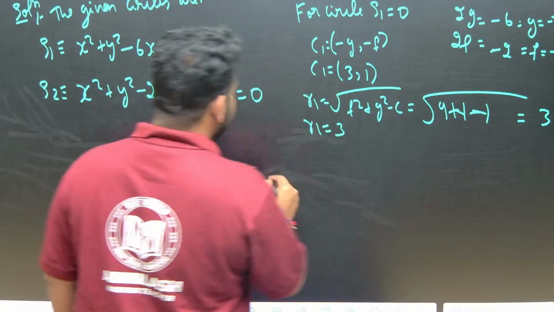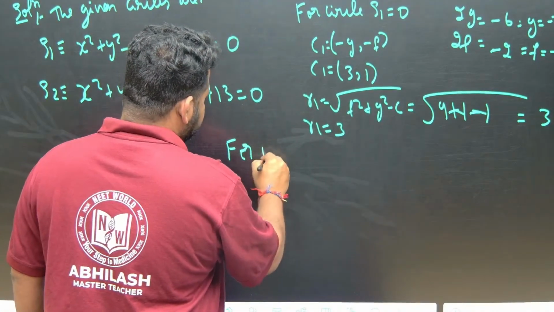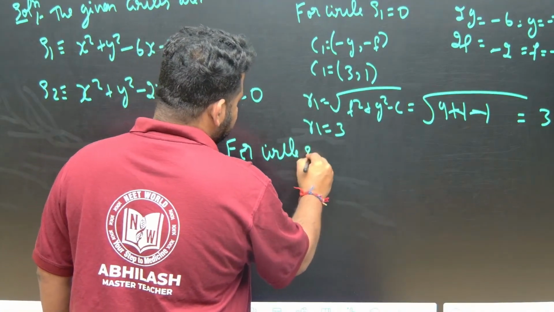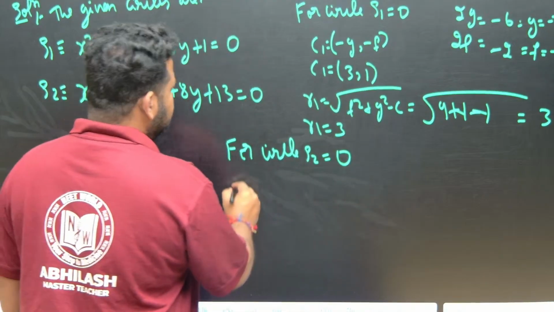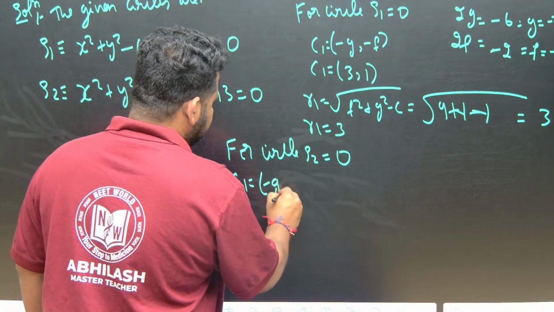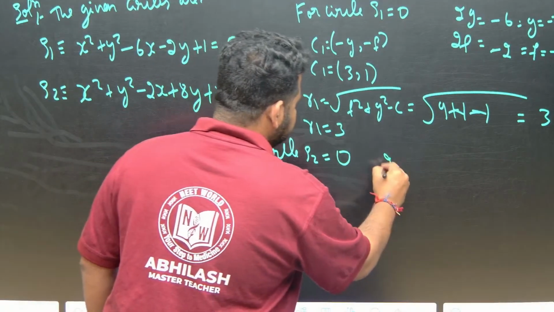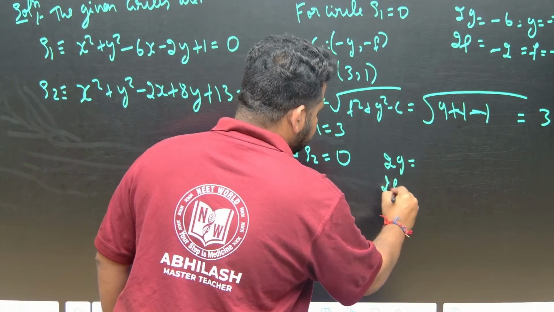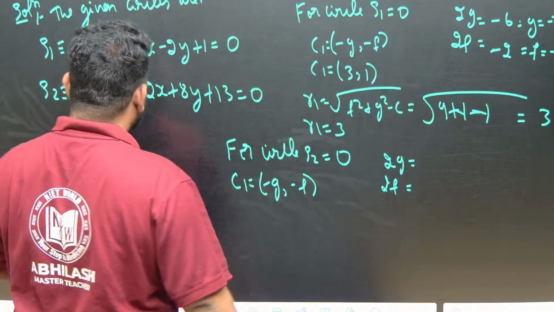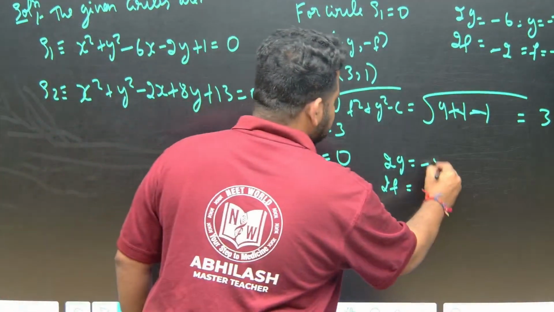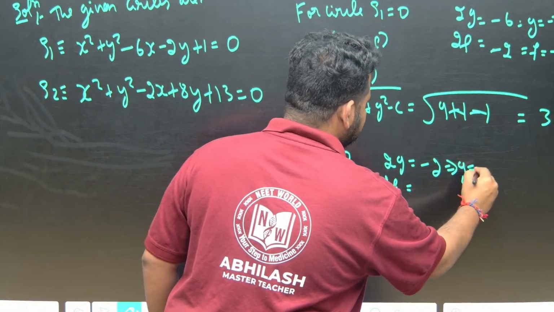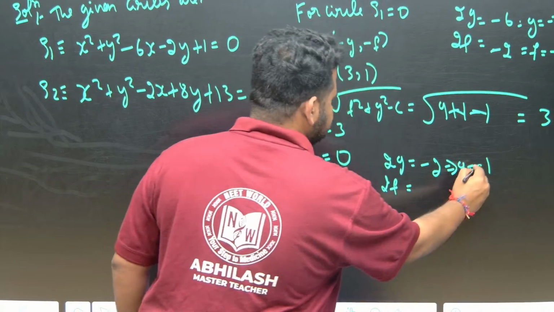Now let us talk about circle 2. For circle S2 equal to 0, the center is minus G comma minus F. We have 2G equal to minus 2, write it down like this so you don't make any mistakes. So G is equal to minus 1. Correct?